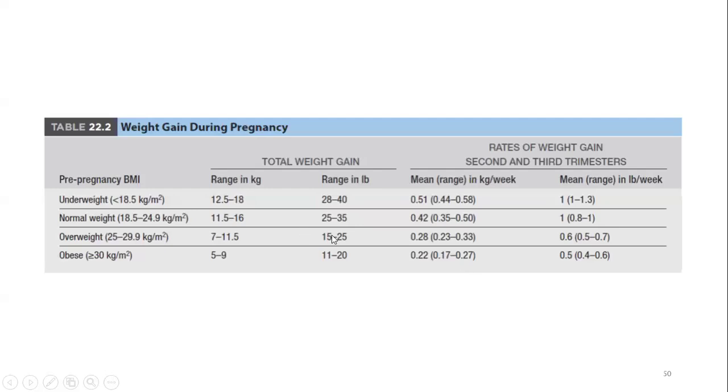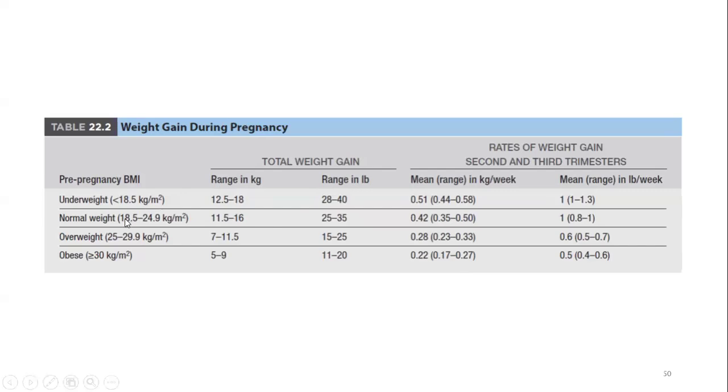Now, this table is commonly asked in various entrance exams, so you should know. Remember the range in kgs. We have to see the pre-pregnancy BMI. If a woman is underweight, that is the BMI is less than 18.5, the total weight gain is usually around 12.5 to 18 kgs in pregnancy. Just remember in kgs, no need to remember in lbs.